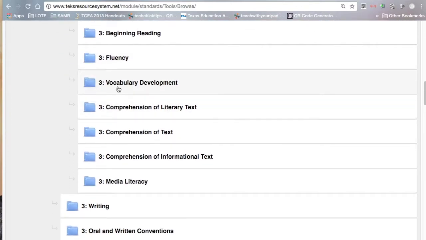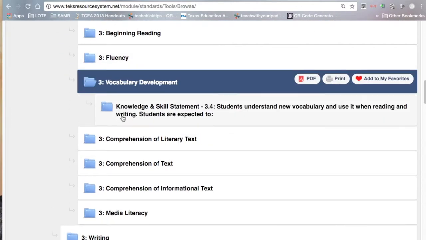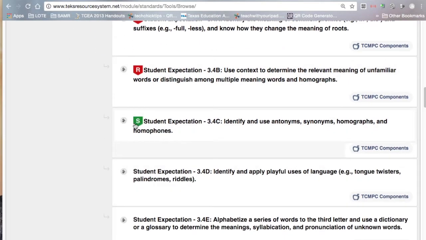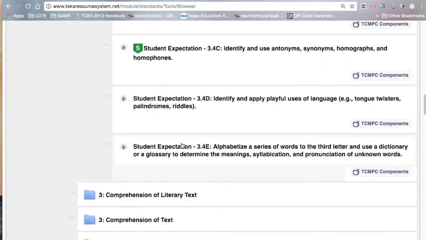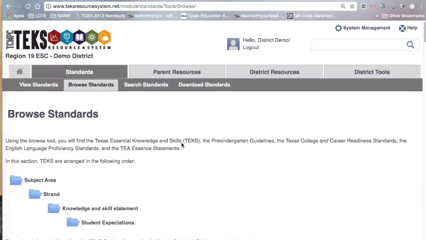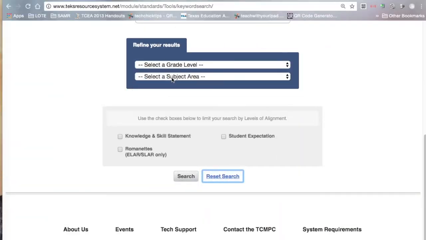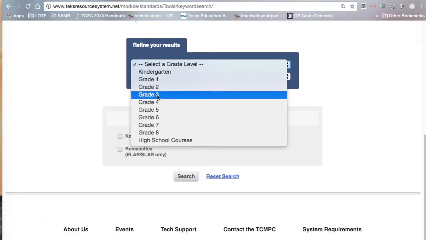I'll select reading this time. Let's say vocabulary development, and it's just going to be opening up those folders as I go through, and it's going to give me that same information here. I can also search standards. Let's see, it wasn't finding something there.